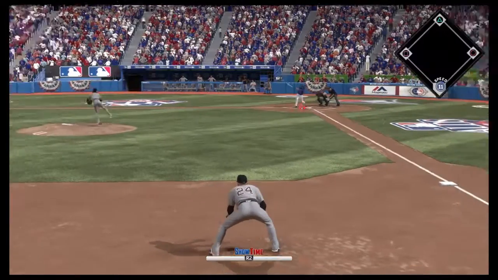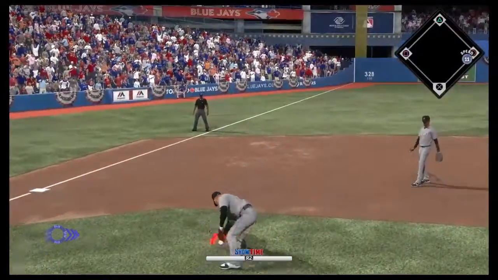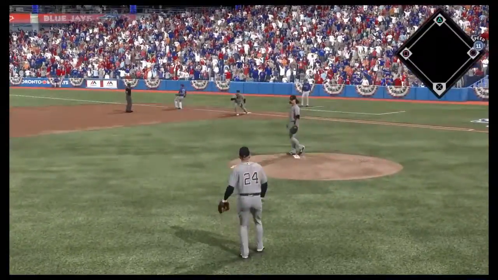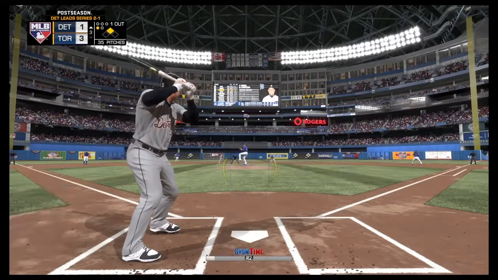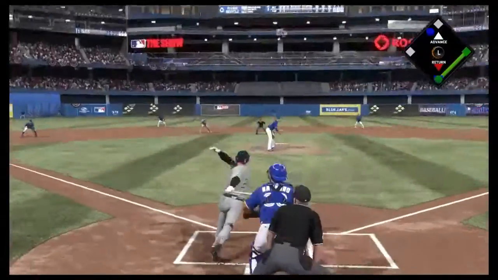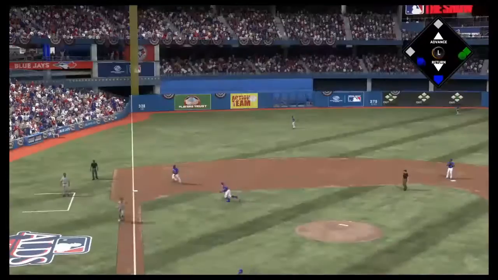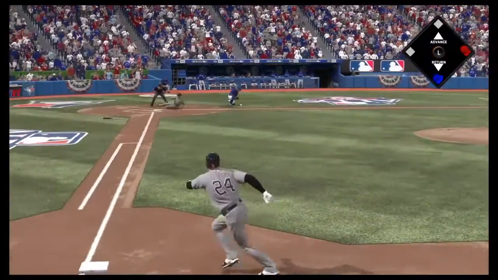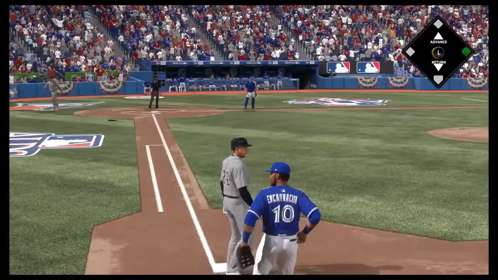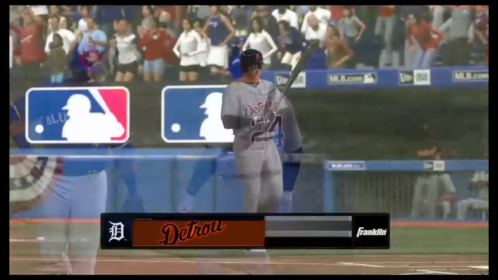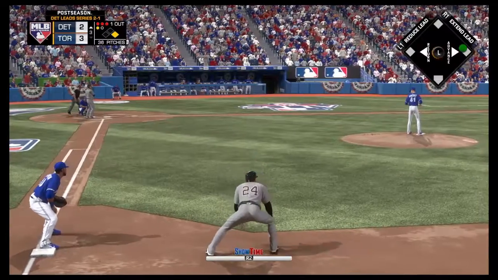Jacob deGrom is pitching for the Tigers in this one. And Cabrera's first fielding opportunity, he overruns that one. Okay, now down 3-1, so that error kind of cost us, I guess. Next at bat is going to be an RBI single for Cabrera. What he's not doing in the field in this game, he's doing at the plate. 3-2, Blue Jays lead now.